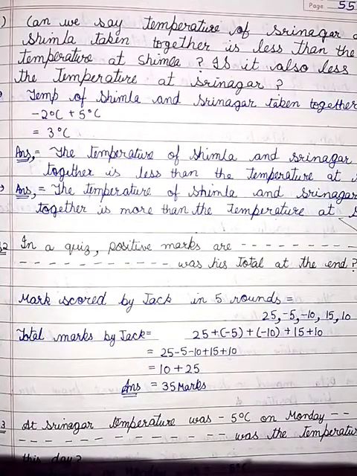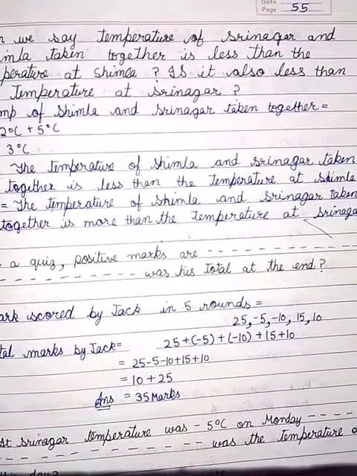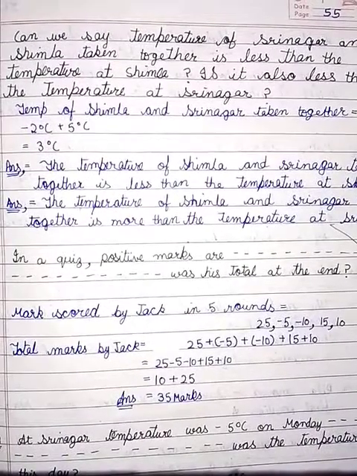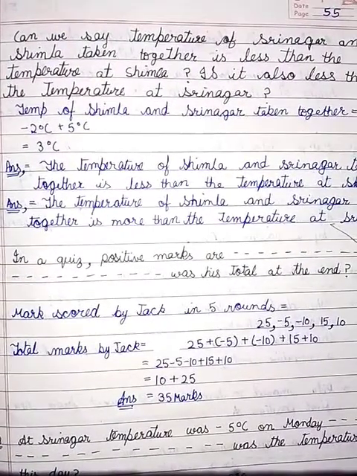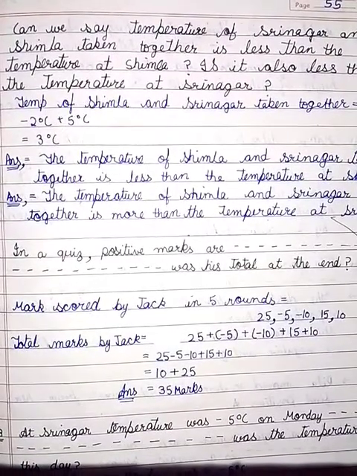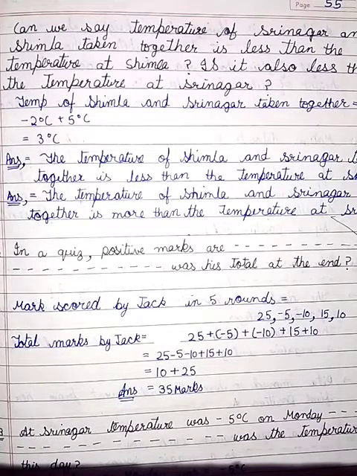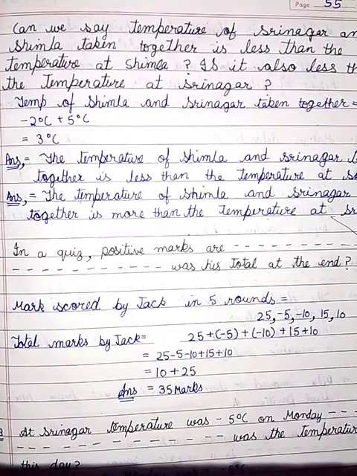Question 1 part D. Can we say the temperature of Srinagar and Shimla taken together is less than the temperature of Shimla? Is it also less than the temperature at Srinagar? The temperature of Shimla and Srinagar taken together is -2 degrees Celsius plus 5 degrees Celsius.